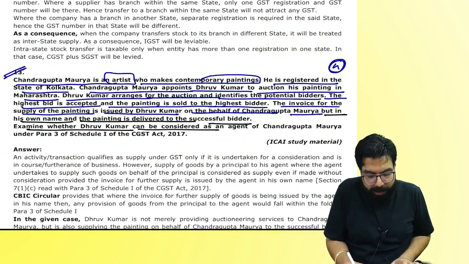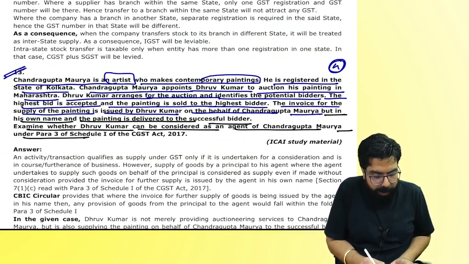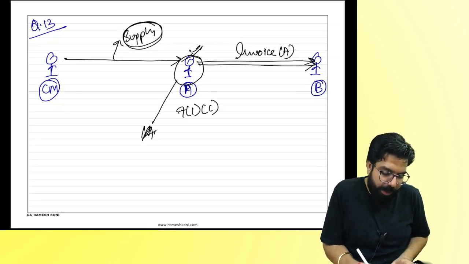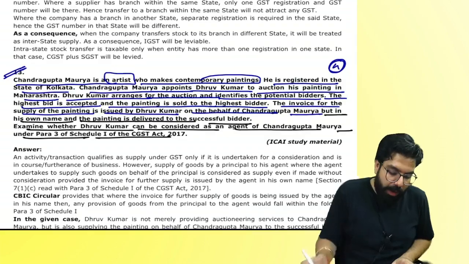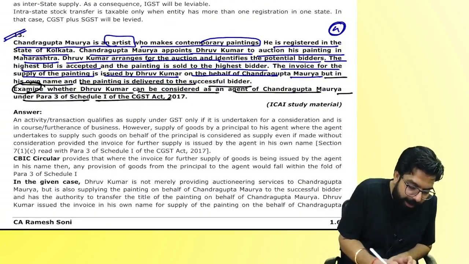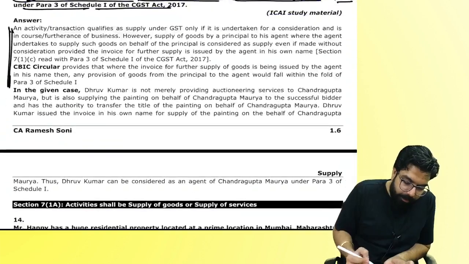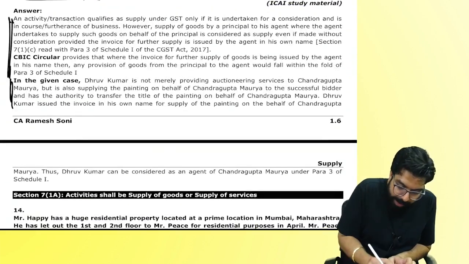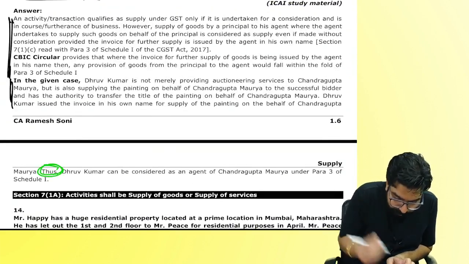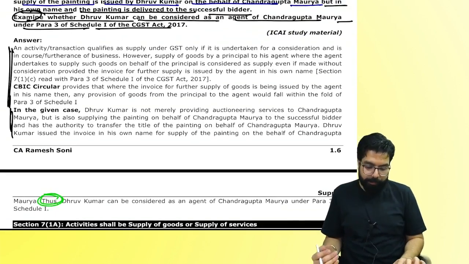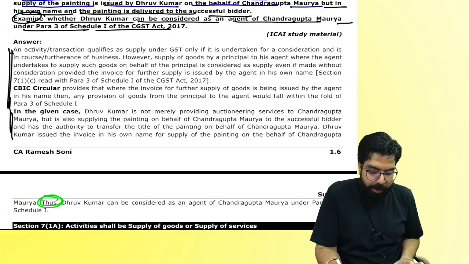Examine whether Dhruv can be considered as an agent under paragraph number 3 of Schedule 1. Is he an agent, everyone? Yes, everyone. Chalo. Now they are telling over here, examine. Will you write your LOC, everyone? Law, the observation, and here is the conclusion. Thus, can I go ahead, everyone? Will you read the answers at your home, everyone? Quickly tell me, everyone.